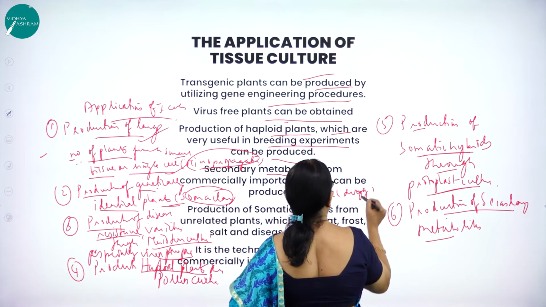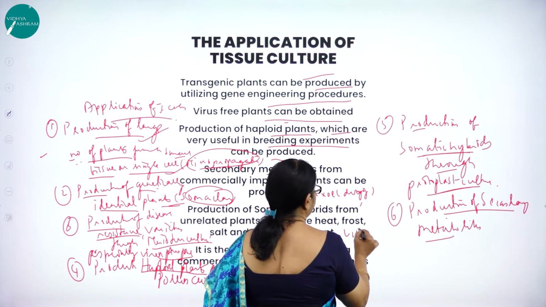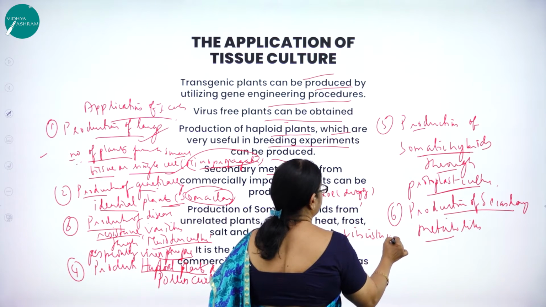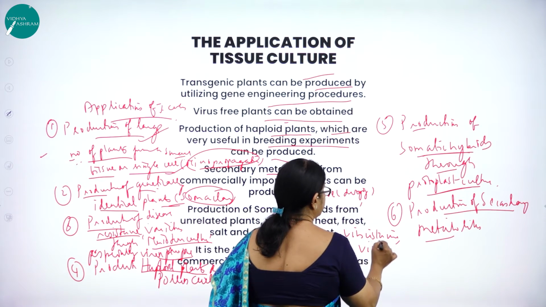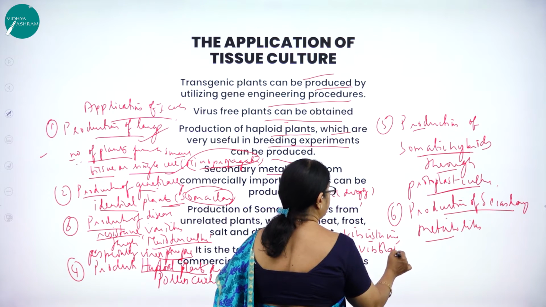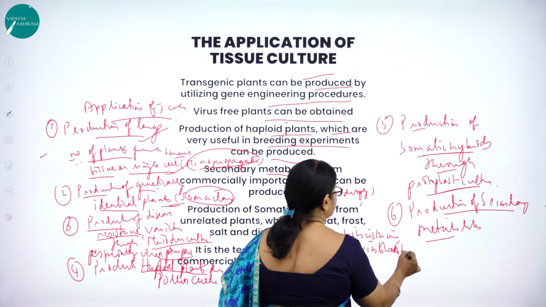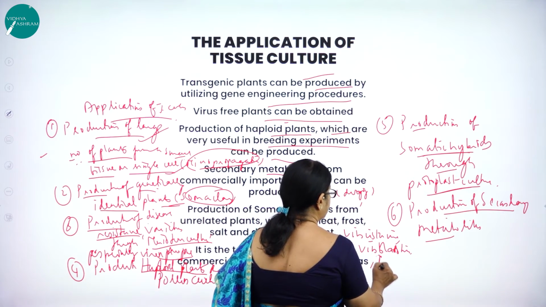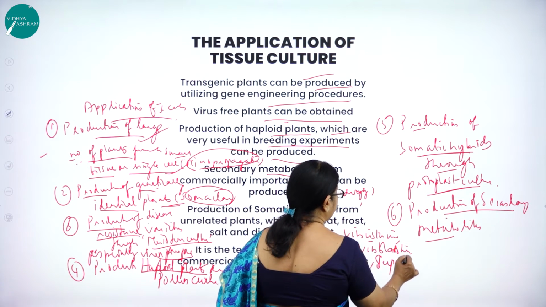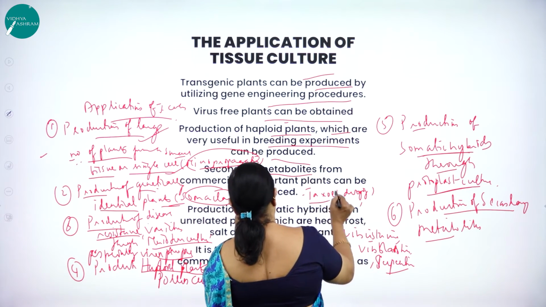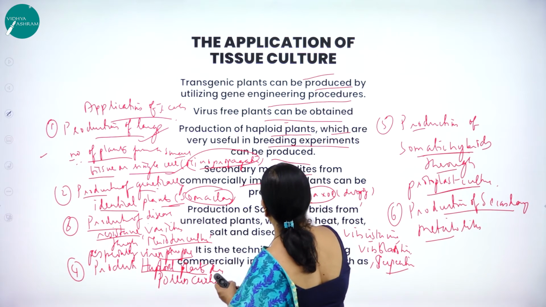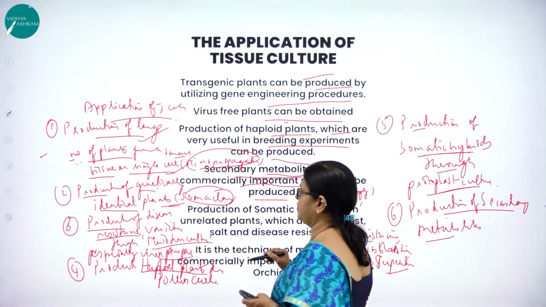Then we have vincristine, then vinblastine, then serpentine. All these are important, right? The commercially important plant secondary metabolites.